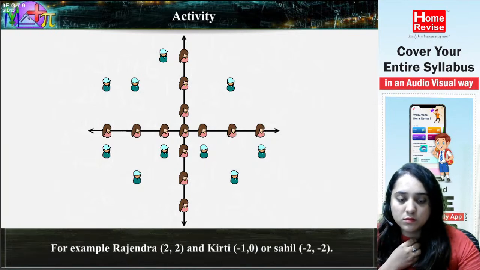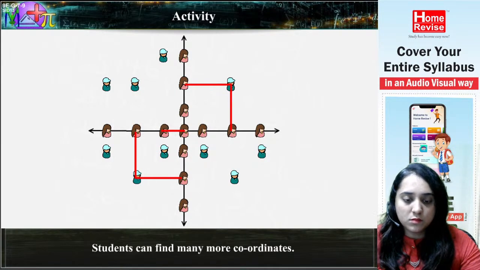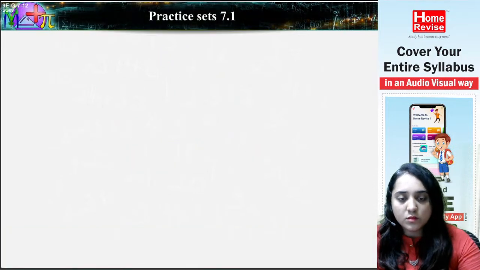For example, Rajendra (2, 2), Kirti (-1, 0), Sahil (-2, -2). Students can find many more coordinates. Even as they have fun during this field activity, the students will learn how to state the position of a point in a plane. Practice set 7.1.